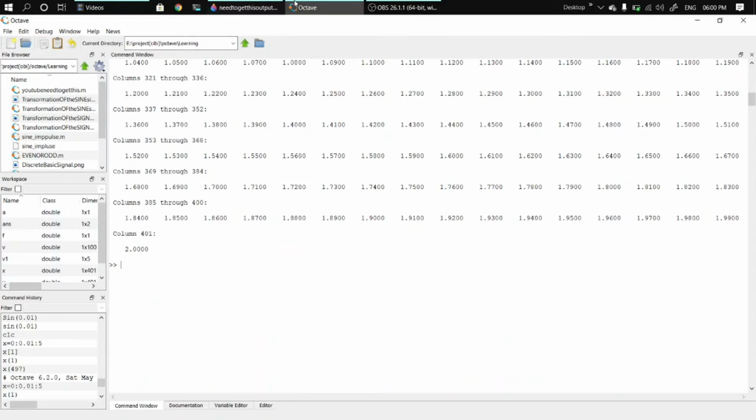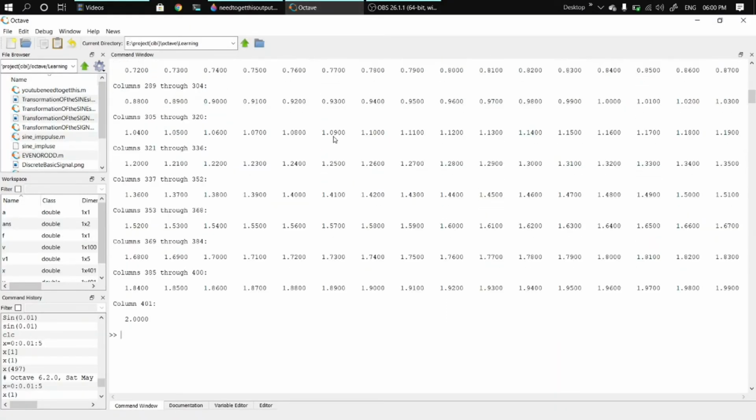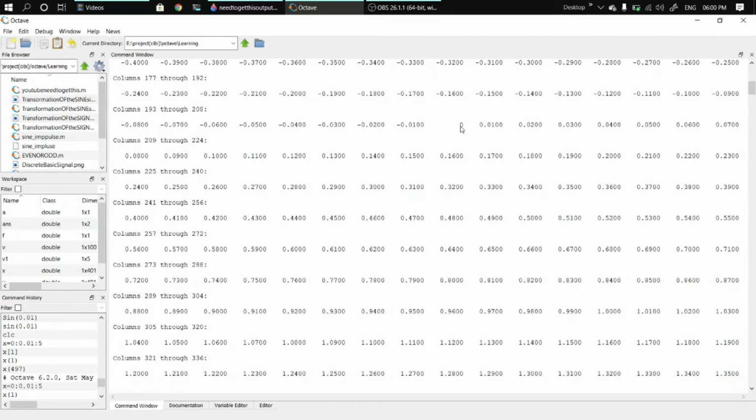Now let's see what we need to get as output. Here you can see that only at x equal to 0 does the output signal go to 1, and at all remaining times it is 0. That means we need to find the index of the 0th value here.